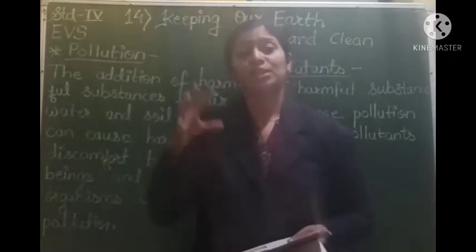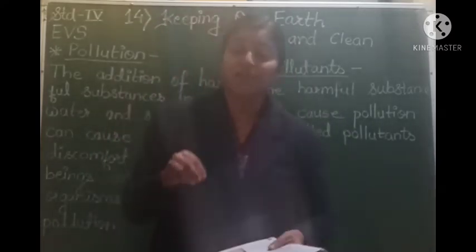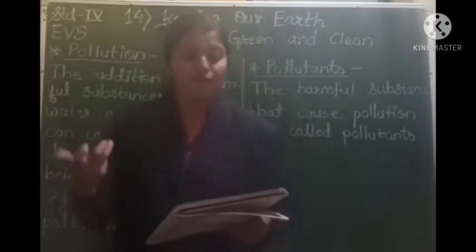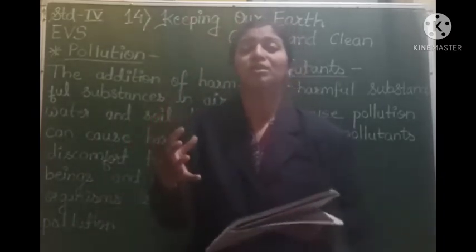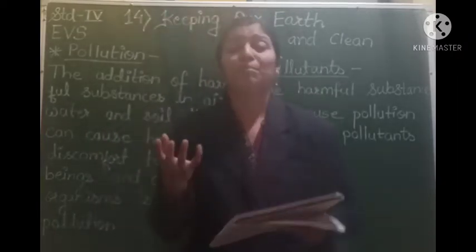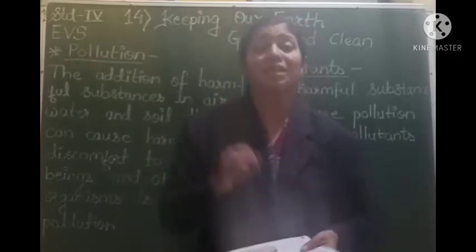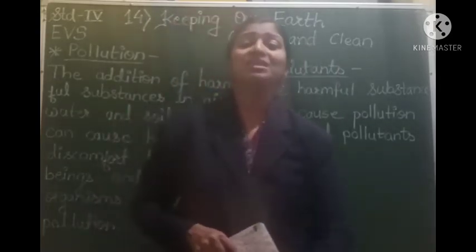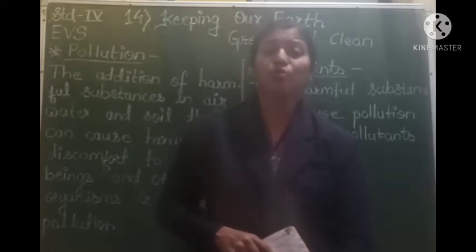So all this polluted water is causing damage to whom? It is causing damage to the animals which are living in the water, that is the aquatic animals like fish, right? All the aquatic life is getting disturbed because of the pollution or the dirt caused by all these reasons. So polluted water may contain many harmful microorganisms. Drinking polluted water also causes various diseases like dysentery, diarrhea, typhoid. So various diseases can occur because of drinking polluted water.